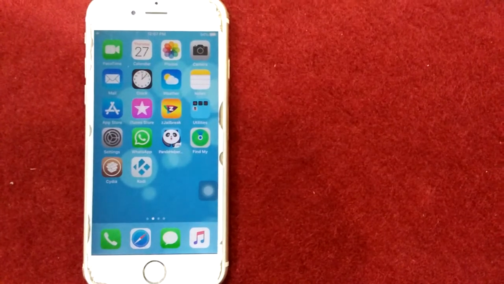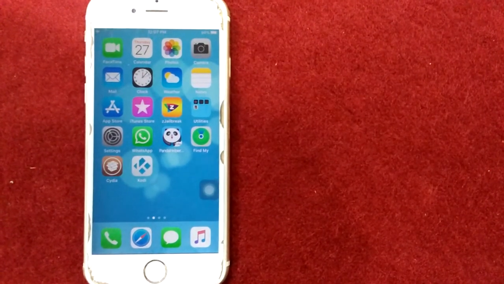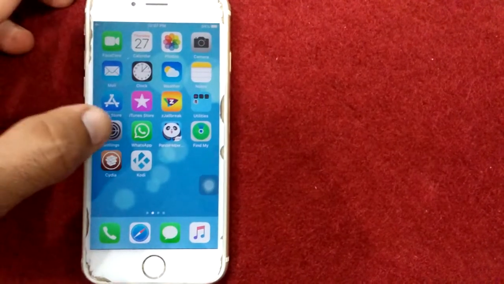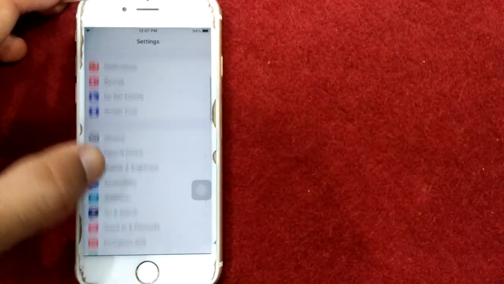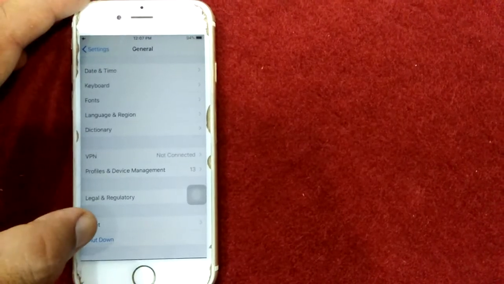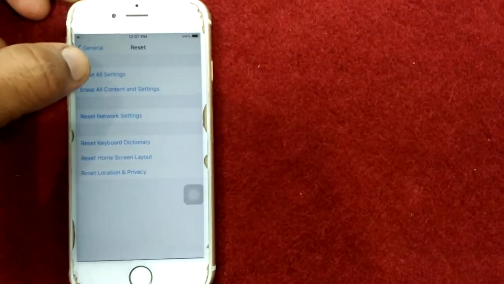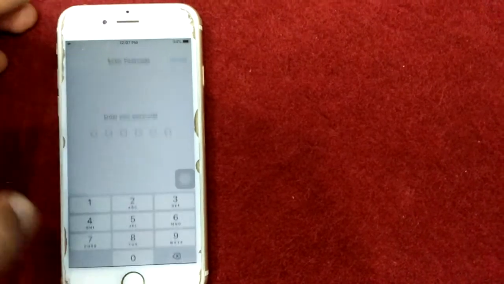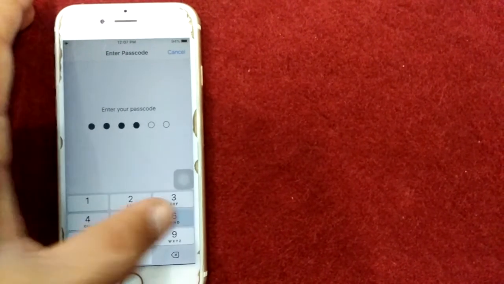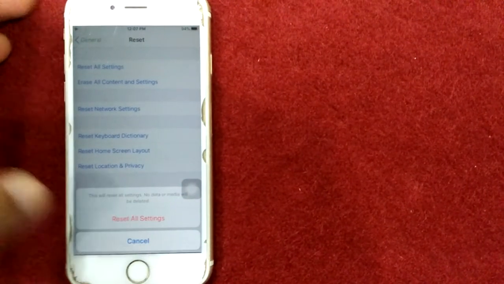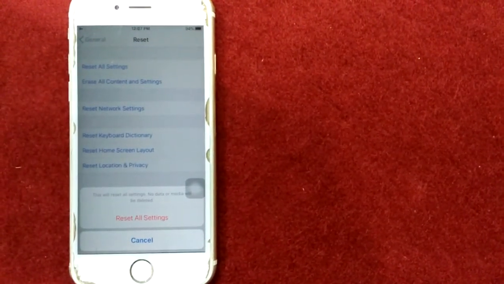Solution number 3. Reset all settings. To reset all settings, launch settings, scroll down and tap general, scroll down and tap reset and tap on top of the page reset all settings. Put your passcode and tap again reset all settings to confirm your action.